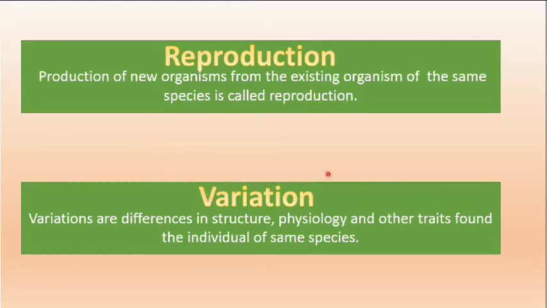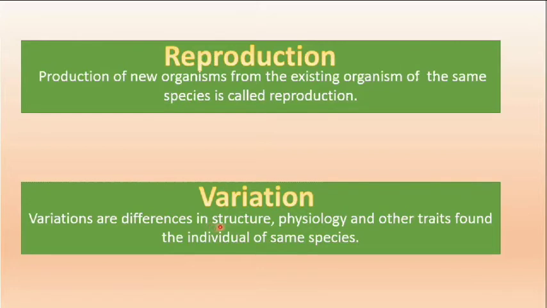Second term which is very important related to reproduction is variations. What are variations? Variations are differences in structure, physiology and other traits found in the individual of same species. Here variation means differences among the organisms of same species. Like human beings, we are different from our parents, right? We are not the exact copy of our parents, right?